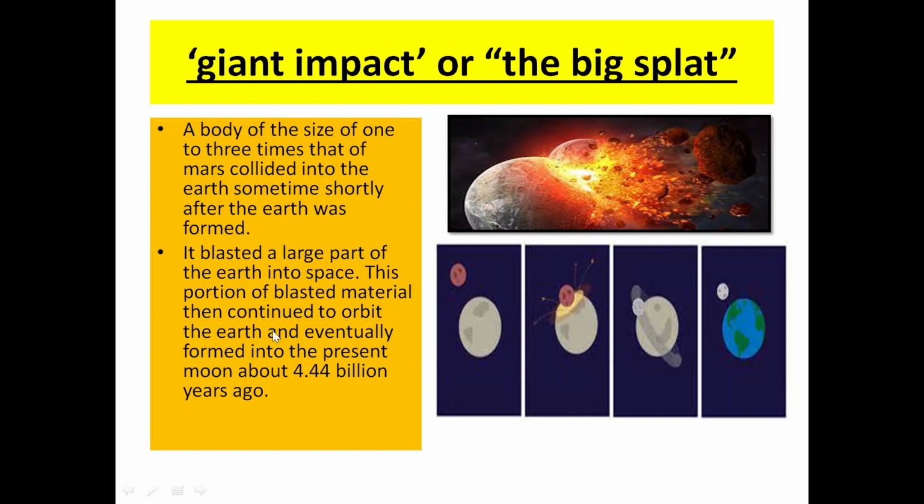Now moving on to the modern theory, which is the giant impact or the big splat event. Initially, we know that Earth was hot and barren in nature. So what happened? A small body, the size of Mars, collided with Earth. It smashed into Earth.